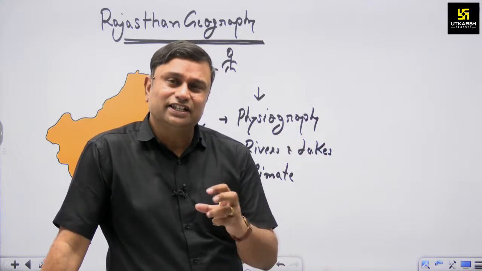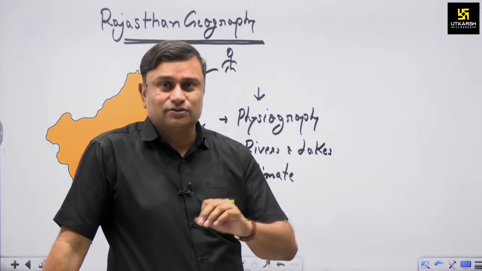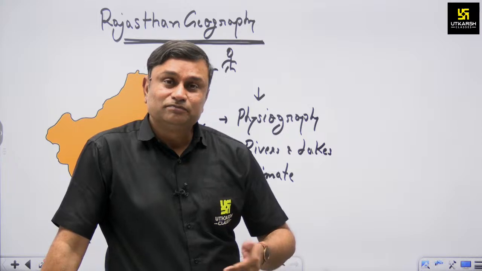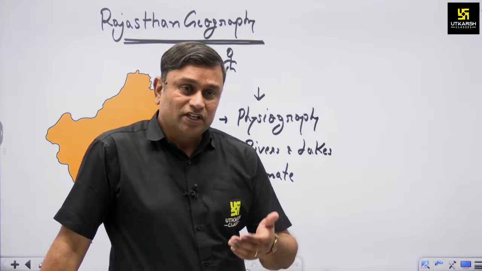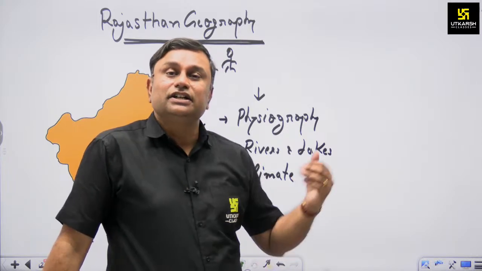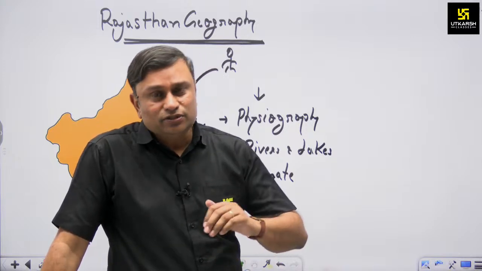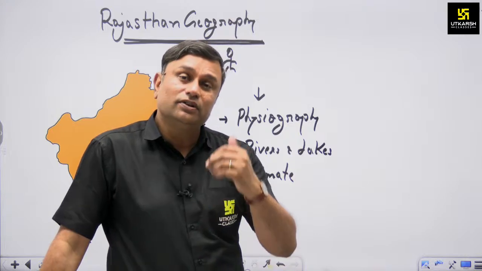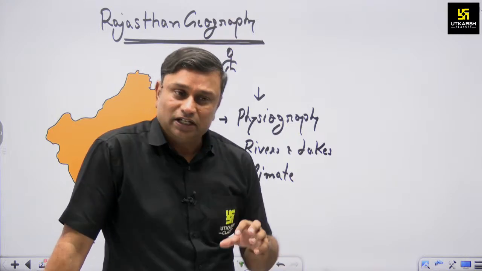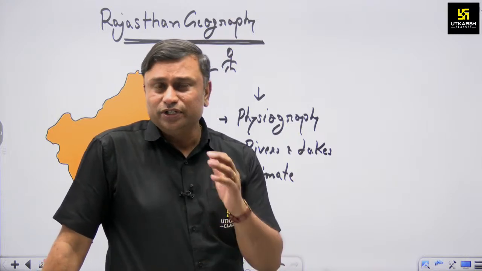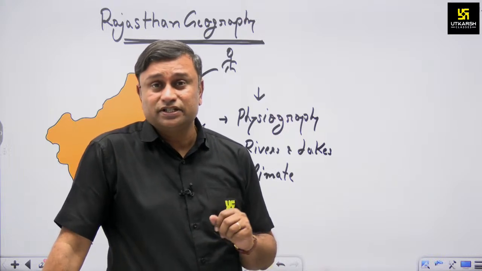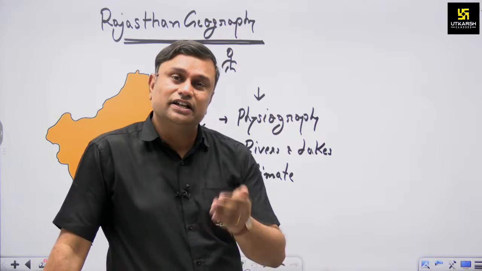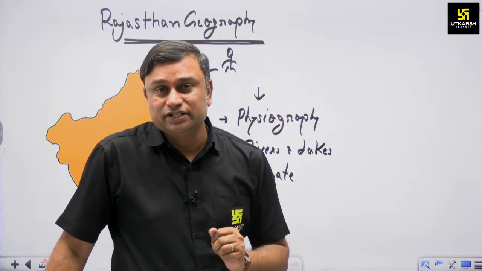So all these things are important, not just to describe various facts, but because as an administrative officer, if you know the actual climatic condition of that particular region, it will be helpful for your planning, specifically for the future. Because ultimately, going to be an administrative officer means that you have to plan for that particular region. That's why they ask about the climatic condition in our state.